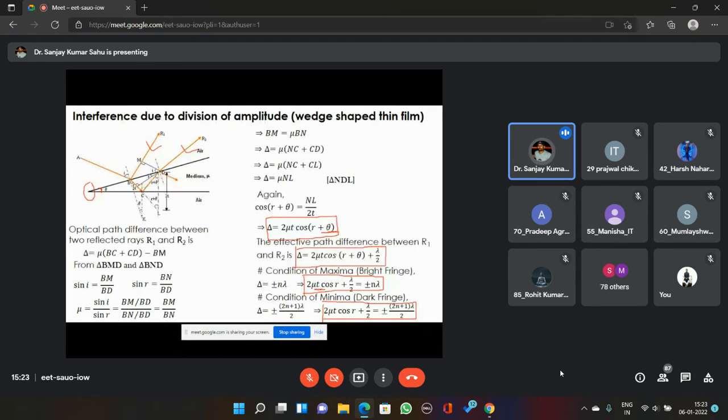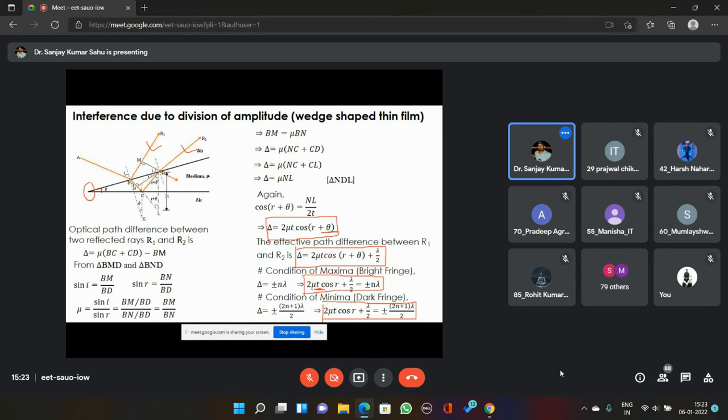In the earlier case it depended only on the angle r, the angle of incidence or angle of refraction. Here it depends upon the angle of incidence, angle r, the angle theta of the wedge, and also the thickness, which has a different value at different places. So this is the difference of this wedge shaped thin film from the previous parallel thin film.